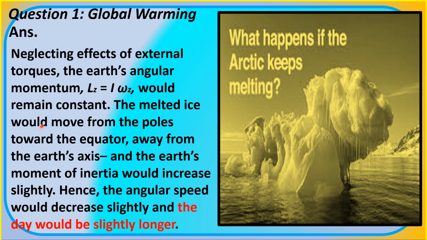The melted ice would move from the poles towards the equator, away from the Earth's axis, and the Earth's moment of inertia would increase slightly. Hence, the angular speed would decrease slightly, and the day would be slightly longer. Again, the answer to the question: the day would be slightly longer.